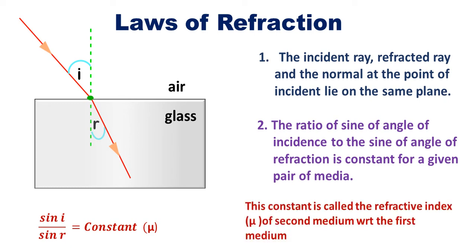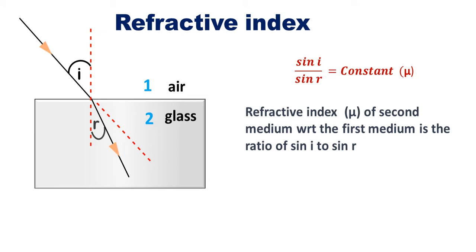And this constant is called refractive index of second medium with respect to first medium. This law is also called Snell's law because it was given by Snell. Here the second medium is glass and the first medium is air. So we are finding the refractive index of glass with respect to air.